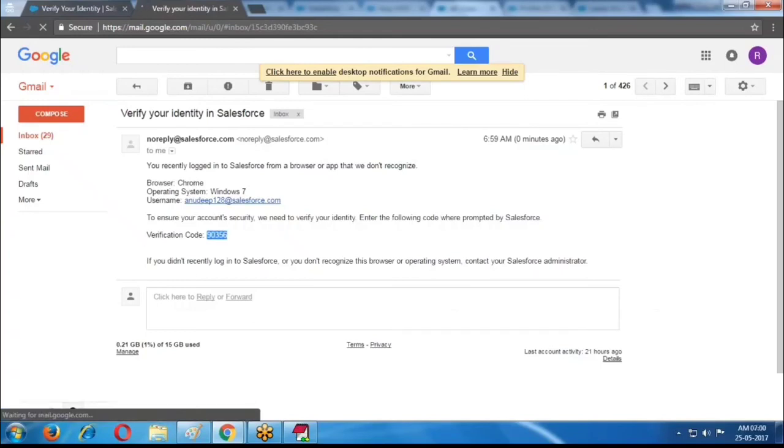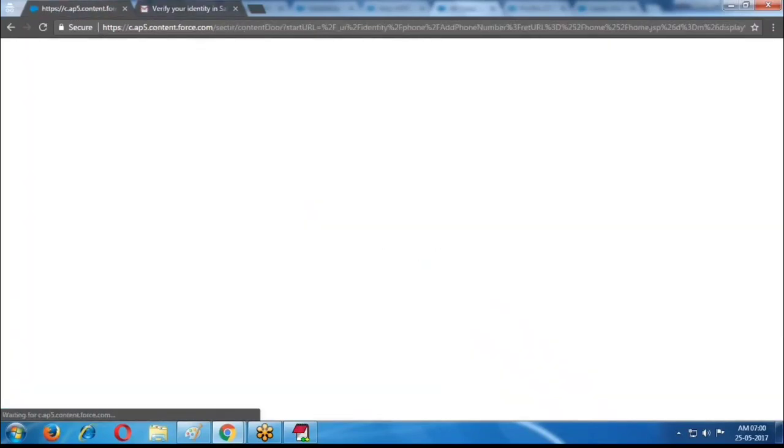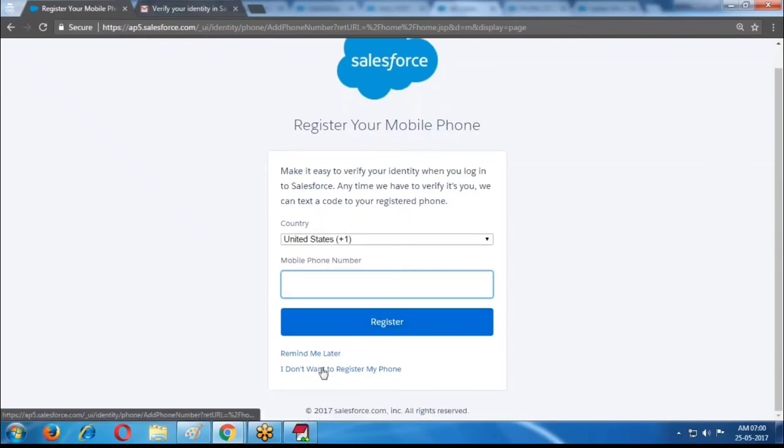For security purposes, it provides verification codes to your mail IDs. Anyone who opens it directly cannot get in. And mobile security also you can provide. I am not providing any mobile security.